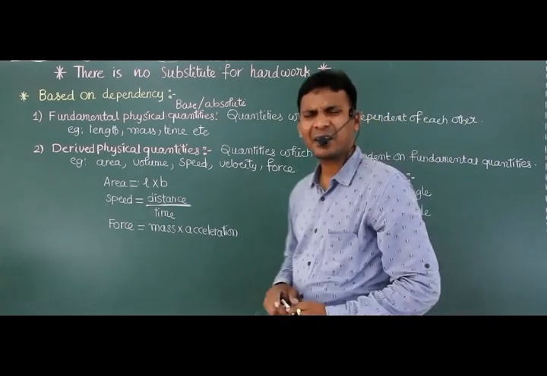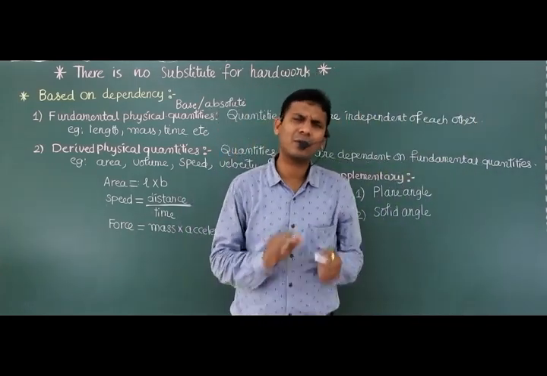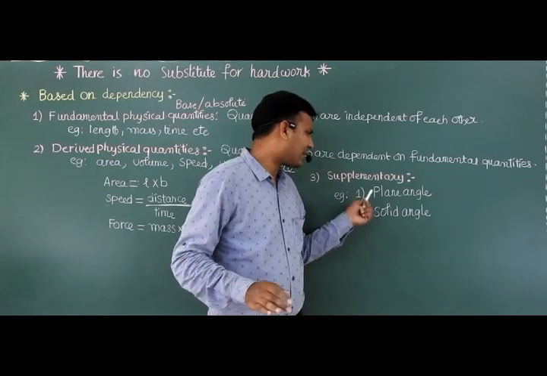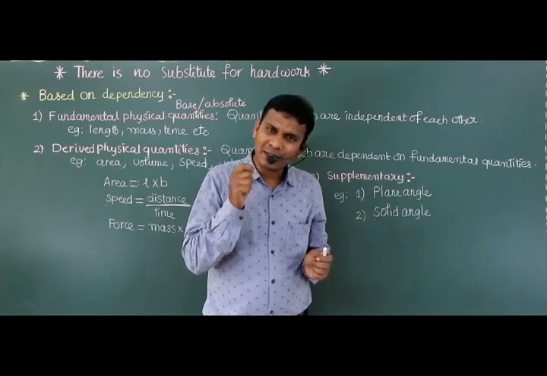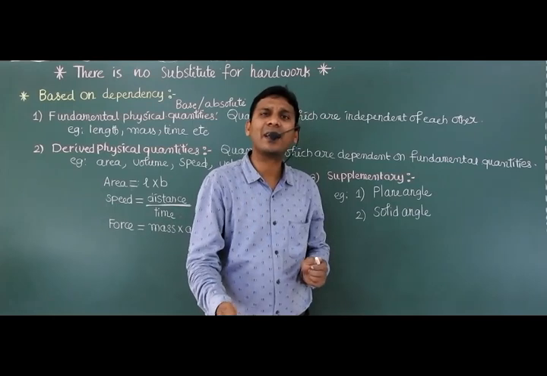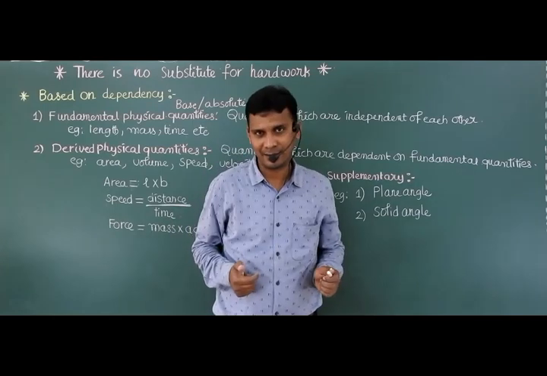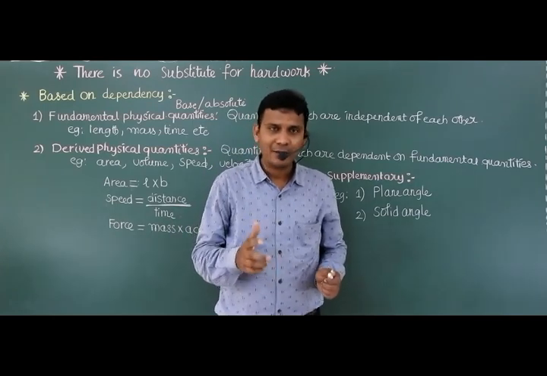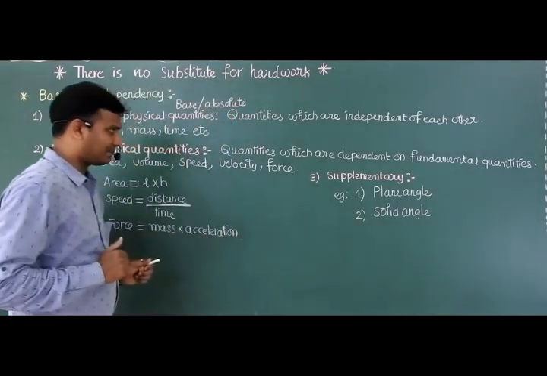Sir, what is plane angle? What is a solid angle? Don't worry. We will discuss these two supplementary physical quantities in detail in upcoming classes. So this is the first classification.